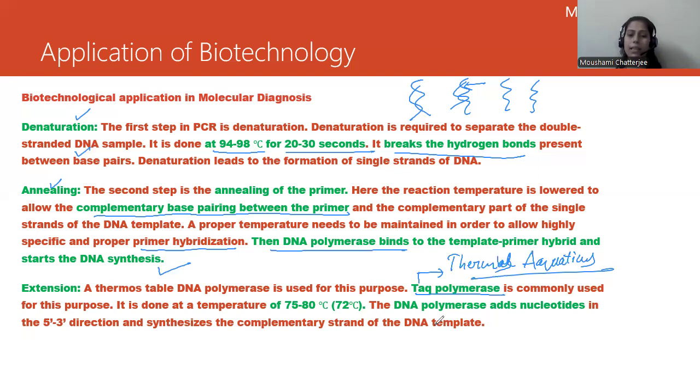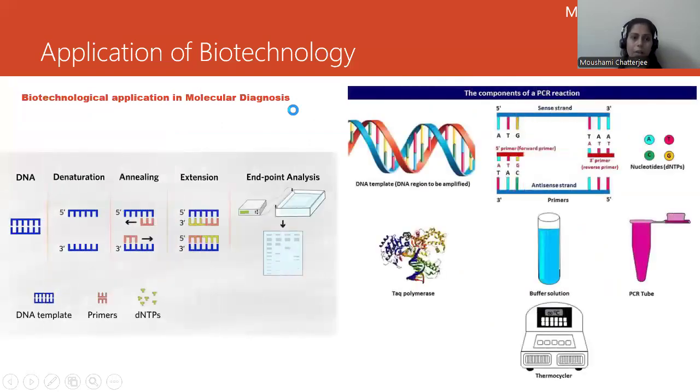Along with it, DNA polymerase adds the nucleotides, in the 5' to 3' direction. Finally, we can see there is synthesis of the complementary DNA strand over here. So the complementary strands of the DNA template have been made, and we can amplify the DNA which has a defective gene so that it can be visualized further. So this is the mechanism. The first step is denaturation, the second step is annealing, and the third step is extension. This is how the process works. Now we will move on to the next part of the slide.